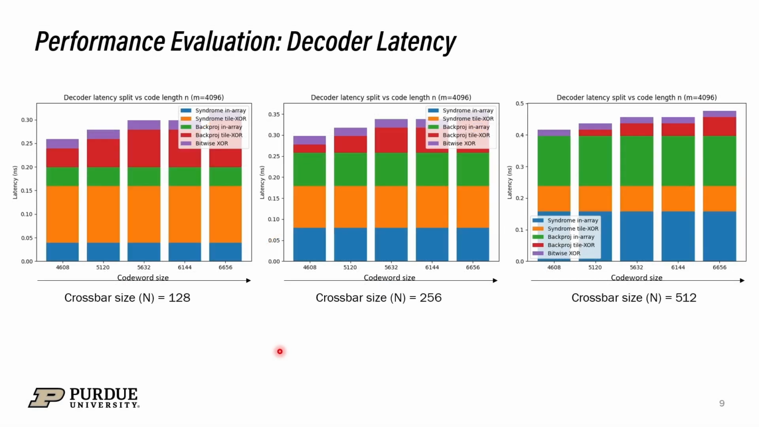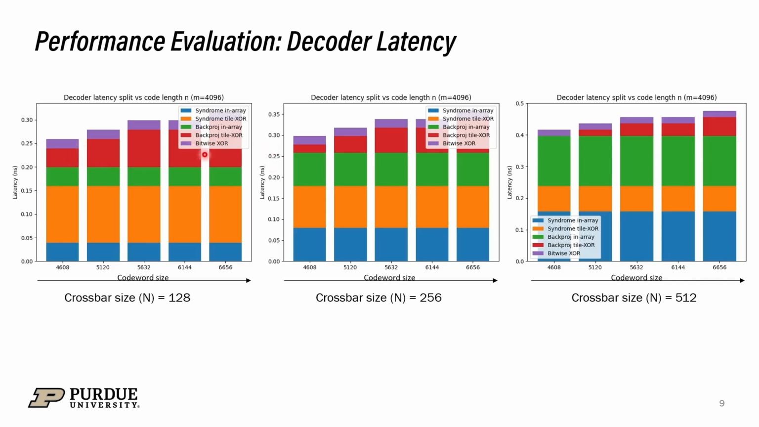So let us now look into the performance evaluation of the decoder. Inside the decoder, we have two operations happening one after the other. The first one is the computation of the syndrome, which is shown by the blue color in this figure. The second one is the computation of the estimated error, which is shown by green color. It is denoted by back projection in all these figures. In between these two operations, we have the all-reduce operation, where the orange color denotes the all-reduce operation between multiple syndrome tiles and the red color denotes the all-reduce operations between multiple back projection tiles.